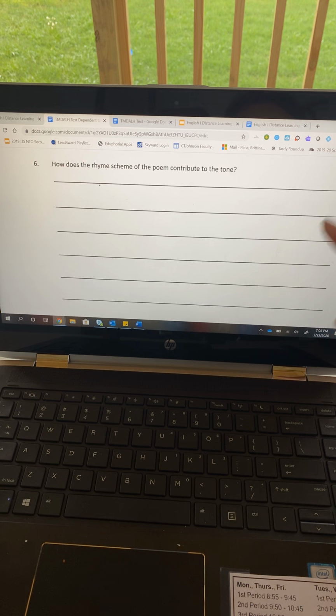Okay, question number 6 is an open-ended response. You must answer this question in complete sentences. How does the rhyme scheme of the poem contribute to the tone?